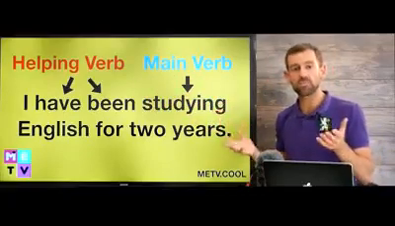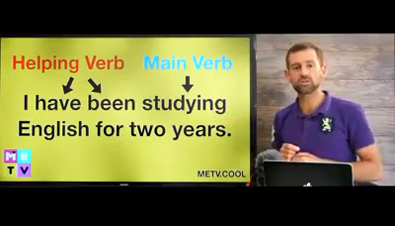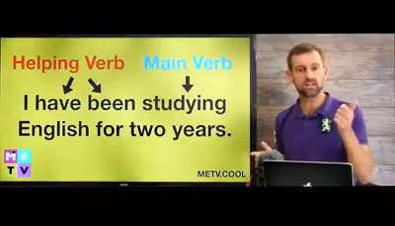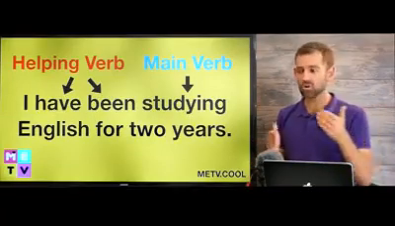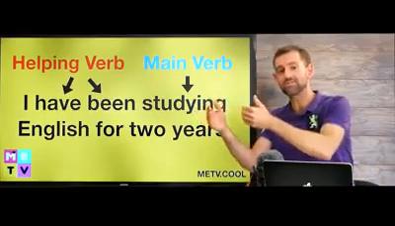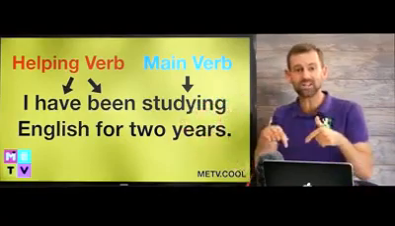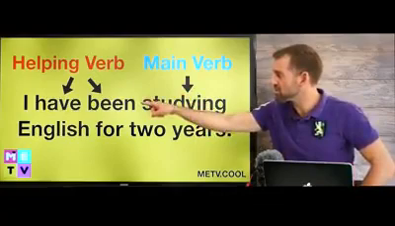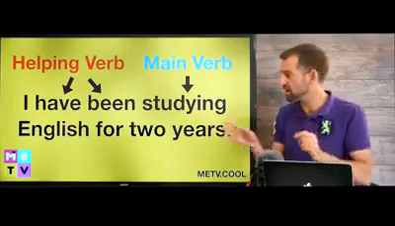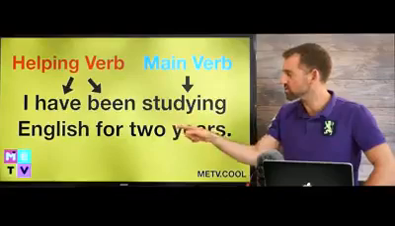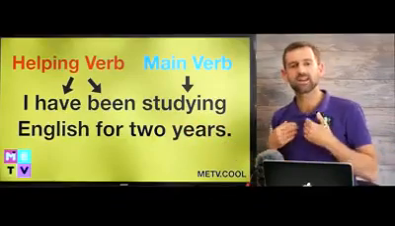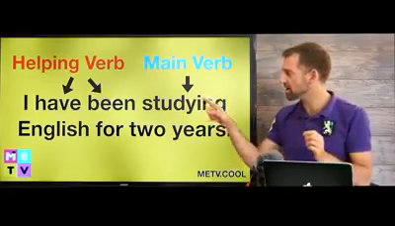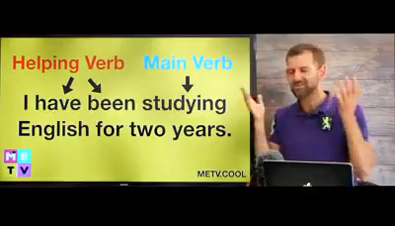The mistake a lot of people make is they say, I study English for 2 years. What do you mean? Do you mean you studied English for 2 years in the past? Or you're going to study English for 2 years in the future, or you're studying English right now? I have no idea what you mean. That's why we need to use helping verbs to get the verb tense right, okay? So if you say, I have been studying English for 2 years, I know exactly what you mean. But if you say, I study English for 2 years, I don't know what it means, okay?